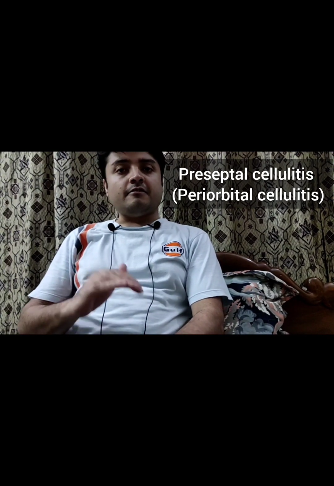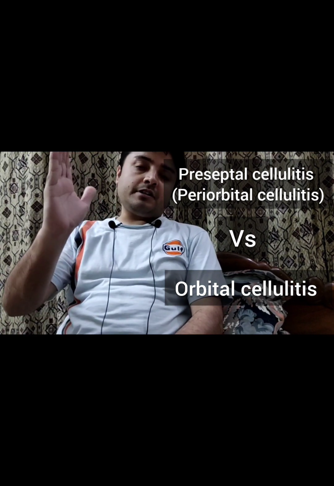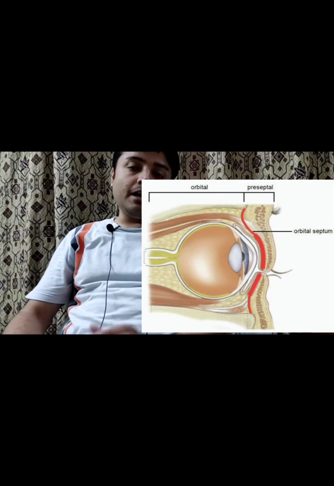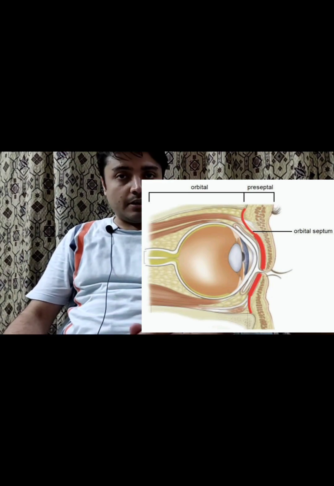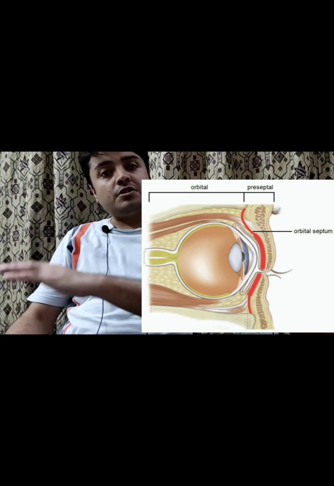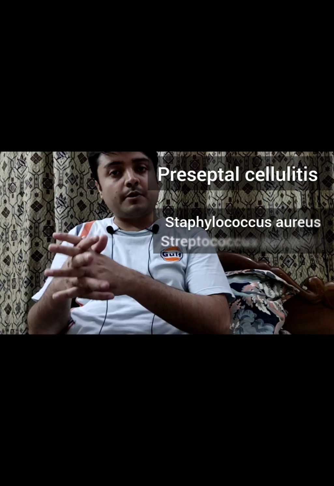Preseptal cellulitis or periorbital cellulitis versus orbital cellulitis. The orbital cavity is lined by a tissue, a septum, that is known as the orbital septum. If the infection lies anterior to this, it is known as preseptal cellulitis, and if it goes posterior to this, it is known as orbital cellulitis. Now, preseptal cellulitis, the causative organisms are usually Staph aureus and Streptococcus pyogenes.